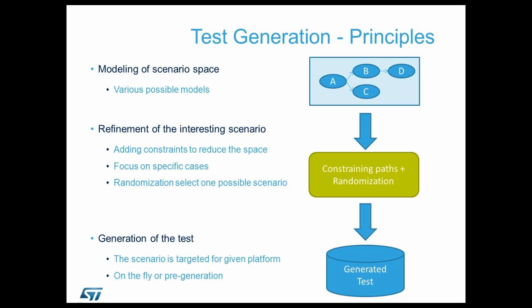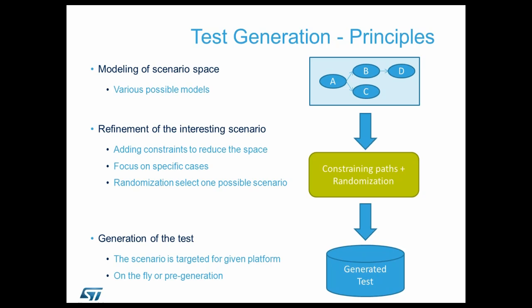Then, starting from the list or model of all the possible scenarios, the goal is to add constraints and to bring up some randomization in order to reduce the space and be able to focus on specific cases that are of interest for us. Starting from this selection of a scenario, we target the generation of tests that can be targeting different languages, different platforms.